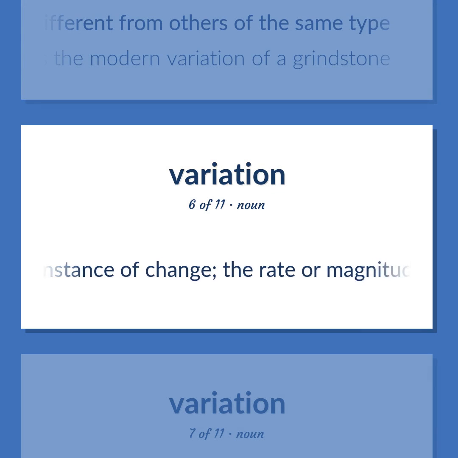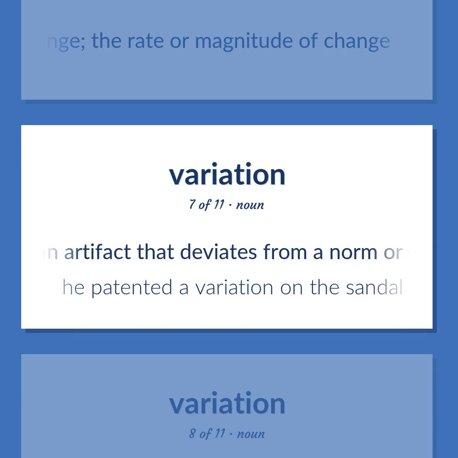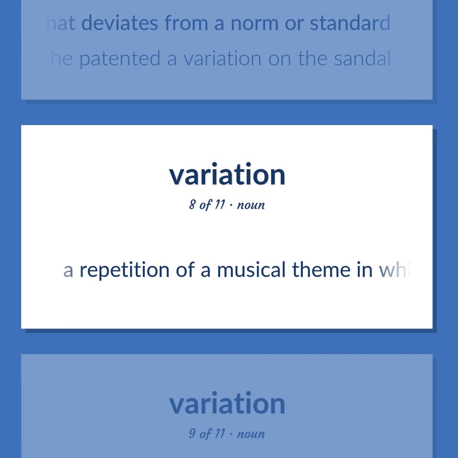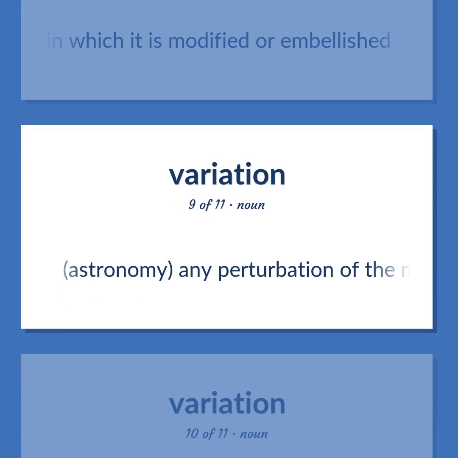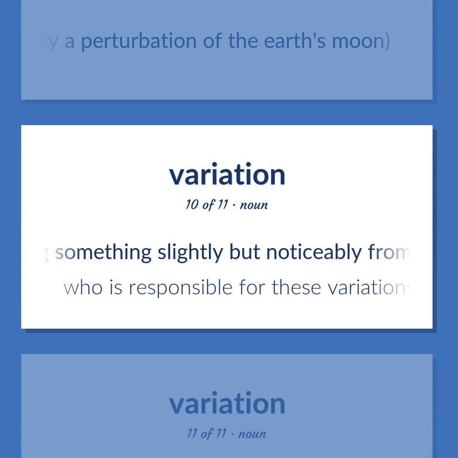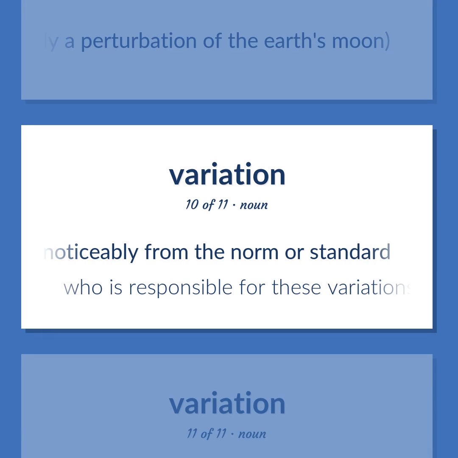An instance of change, the rate or magnitude of change. An artifact that deviates from a norm or standard. He patented a variation on the sandal. A repetition of a musical theme in which it is modified or embellished. Astronomy. Any perturbation of the mean motion or orbit of a planet or satellite, especially a perturbation of the Earth's moon. The act of changing or altering something slightly but noticeably from the norm or standard. Who is responsible for these variations in taxation?